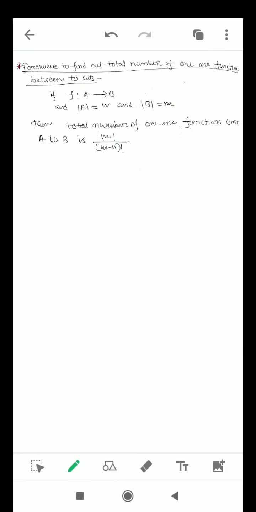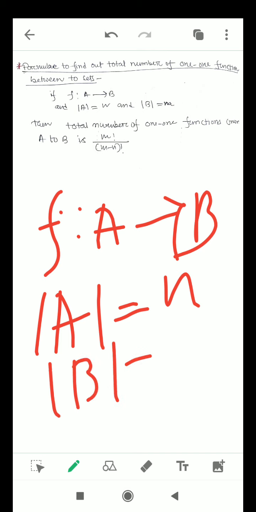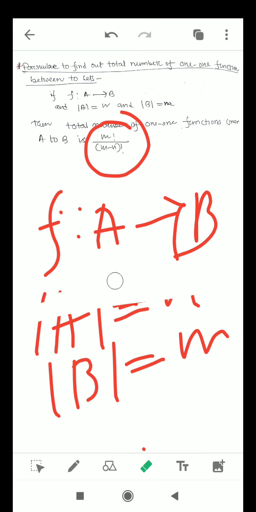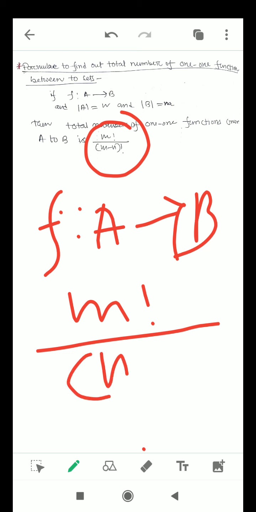Okay, and this is a special formula, the formula to find the total number of 1-1 functions from A to B. If f is a 1-1 function from A to B, f is unknown to us, and the cardinality of A is n and the cardinality of B is m, what is the total number of 1-1 functions? This is it: the total number of 1-1 functions is factorial m by factorial m minus n.